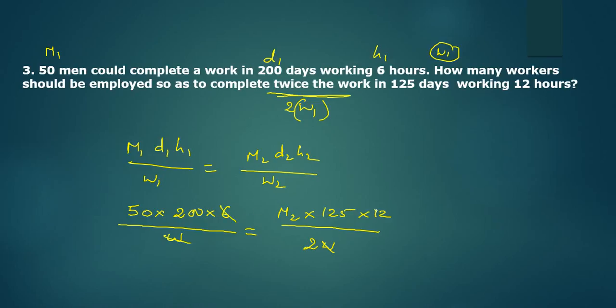6 ones are 6, 6 twos are 12, 25 fives, 25 eights, 5 ones, 5 tens, 2 ones, 2 fours. So M2 is equivalent to, if you take this 2 to the right hand side, M2 equals 10 into 4 into 2, that equals 80.